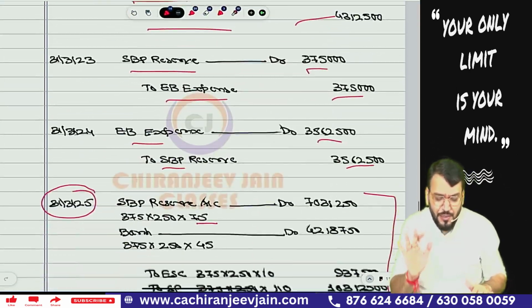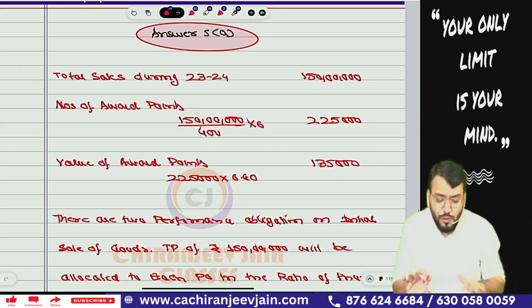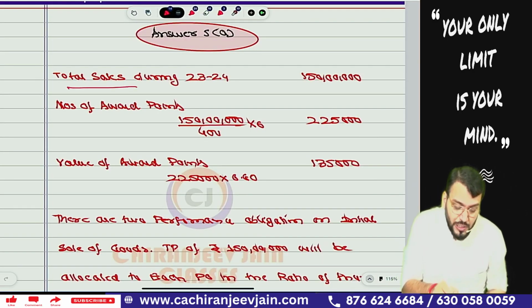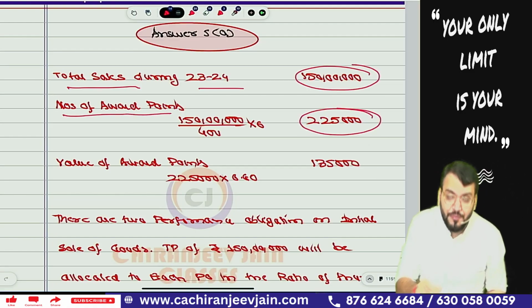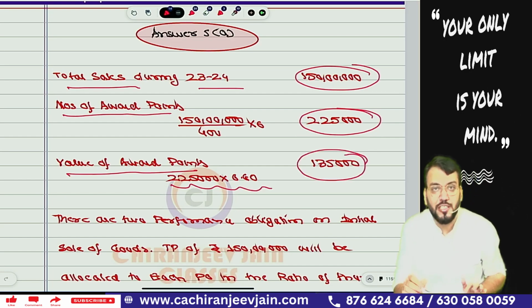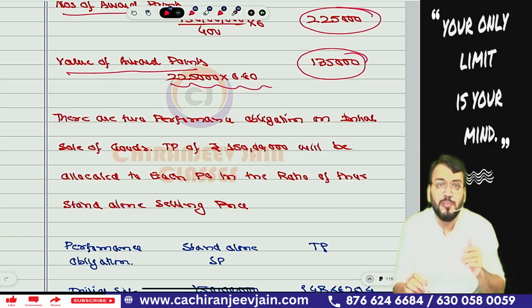I will say if you have done that question, you have not made any mistake in this. So what is the total sale during the year? 150 lakh. What is the number of award points? 2,25,000. Value of award point, 2,25,000 into 0.60. This is the value of award points. Value of award point means this becomes the standalone selling price of award point.